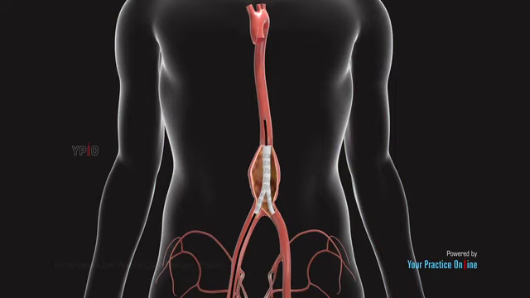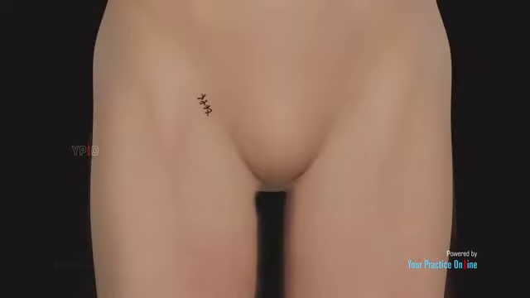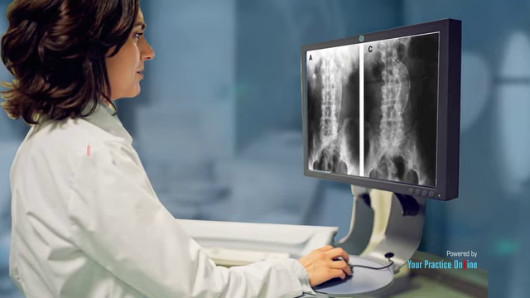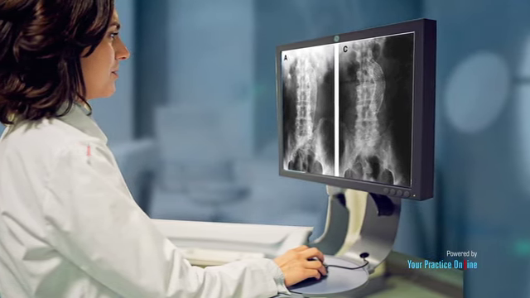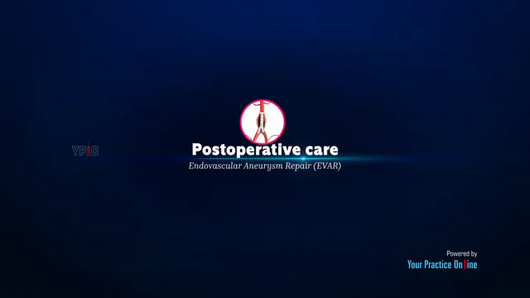Finally, your physician will withdraw the guide wire and catheter, and the groin incision is sutured and closed with a small bandage. After the procedure, X-rays are taken to ensure the correct placement of the stent and to check for any leakage of blood. Post-operative care.